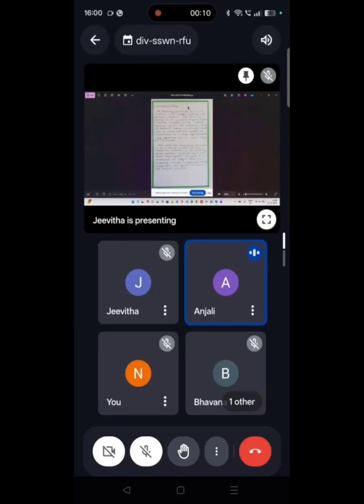Hey everyone, my name is Anjali and my team members are Bhavana, Jeevita, Nikita. Our topic is virtual machine demonstration and comparative evaluation of operating system flavors.